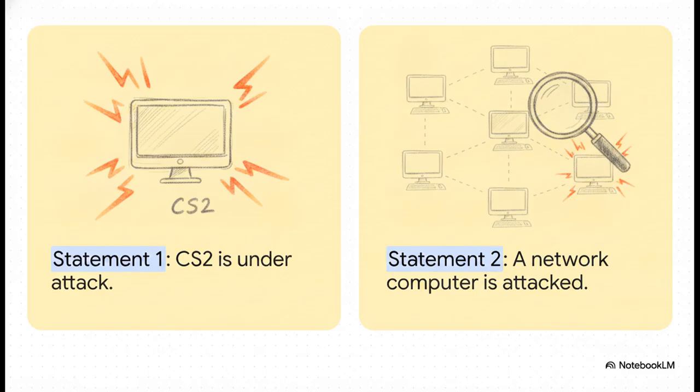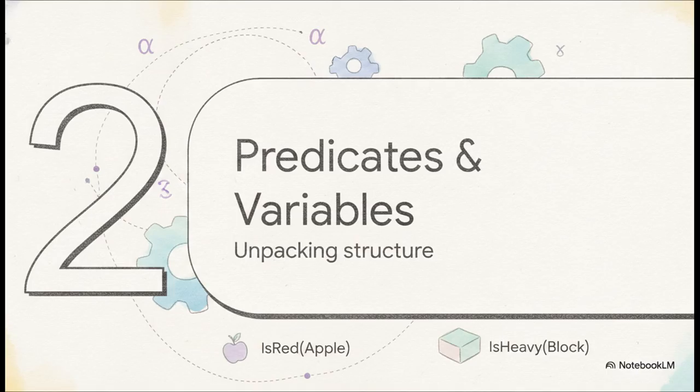But here is the crazy part. There are literally no rules in simple propositional logic that allow us to deduce the second statement from the first. None. The system treats them as totally unrelated propositions. We desperately need a system that actually recognizes the internal structure of these sentences. Which brings us to part 2, introducing predicates and variables.